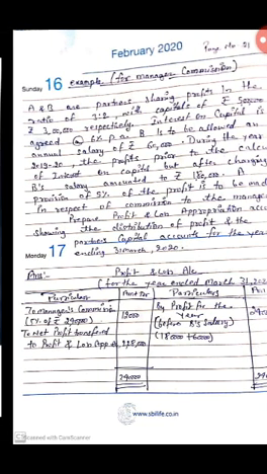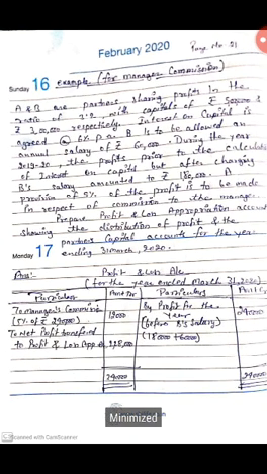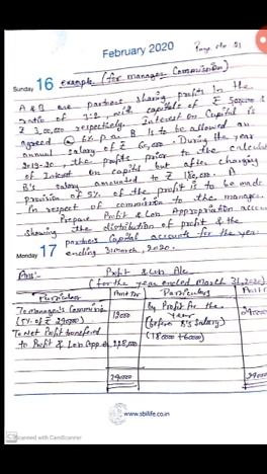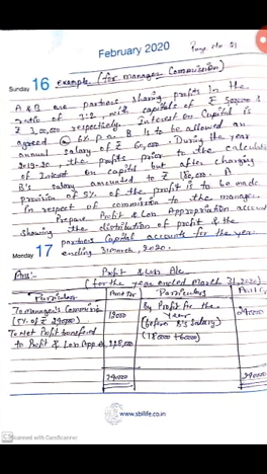Prepare the profit and loss appropriation account showing the distribution of profit, and the partners' capital accounts for the year ending 31st March 2020. So students, now come to the solution. We will make the profit and loss account for the year ended 31st March 2020, because our year ending is 31st March 2020. First of all, we will write here profit for the year. Don't write here P&L account. We will write here profit, 2,40,000.